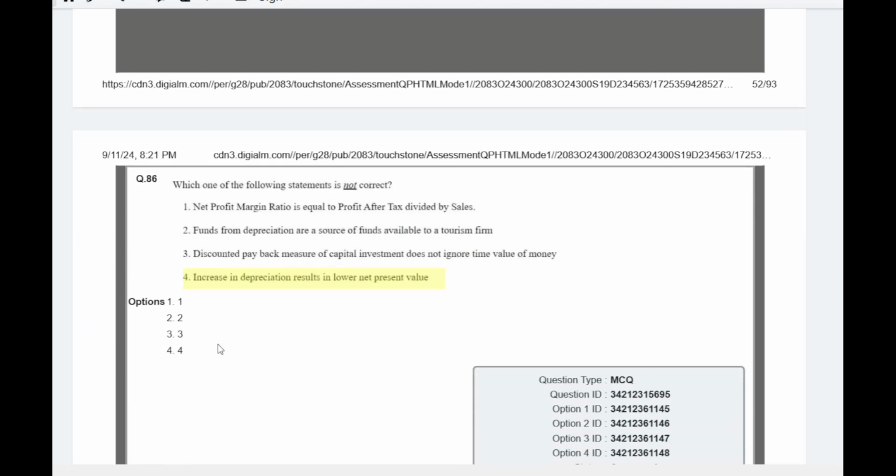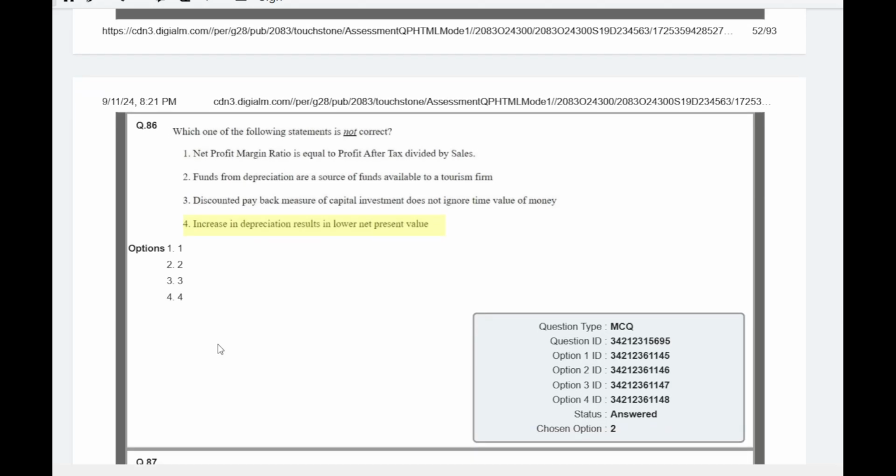So question number 86 is about financial management. It asked which of the following statements is not correct. So net profit margin ratio is equal to profit after tax divided by sales. That's the right thing. And funds from depreciation are a source of funds available to a tourism firm. So that's also a right thing. And discounted payback measures capital investment and does not ignore time value of money. That's the right thing. But an increase in depreciation results in lower net present value. That's wrong. So option number 4 will be the wrong statement here.